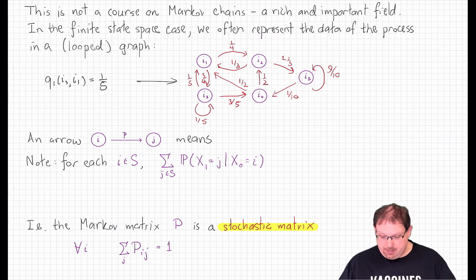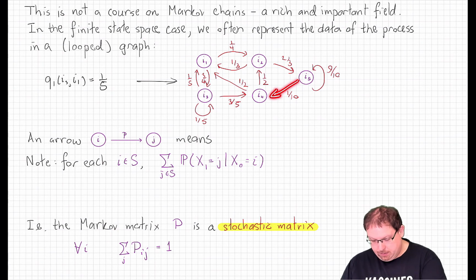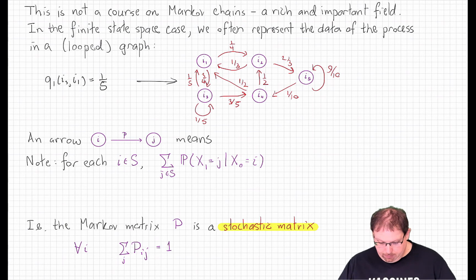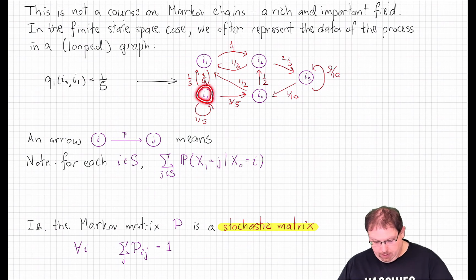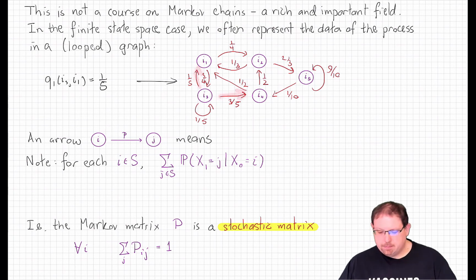Hopefully I didn't make any mistakes. If I choose any one state, like this one, I5, and I look at all of the arrows coming out of it, the numbers coming out of it must add up to 1. Here, for state I4, there's an arrow going up, an arrow going that way, and those are the only arrows coming out, and they indeed add up to 1. Here, for I3, there's a 1/5 here, a 1/5 here, and a 3/5 there.